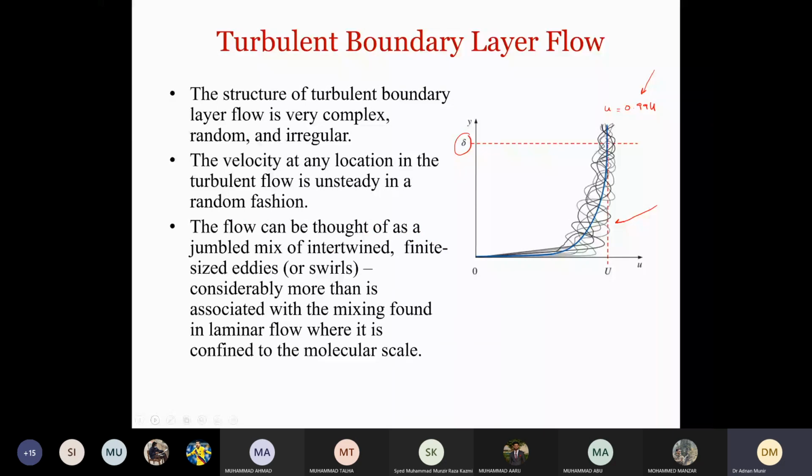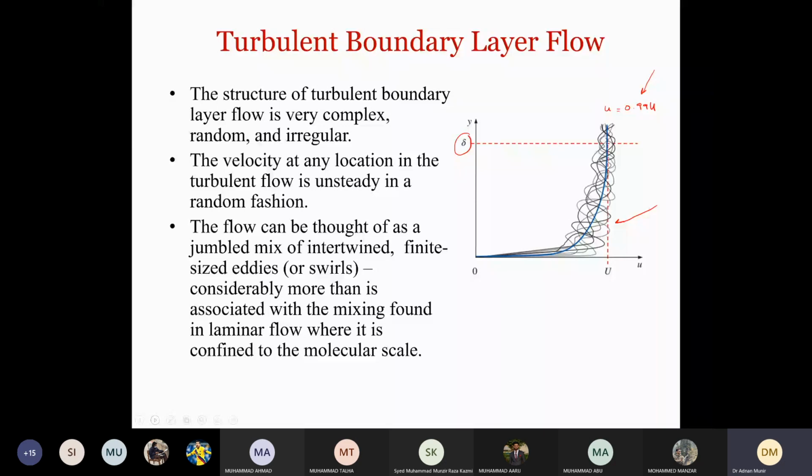We discussed in the last chapter 6 that vortices, eddies, and swirls are all the same thing, and they represent the spinning of the flow. So the flow can be thought of as a jumbled mix of intertwined finite-sized eddies or swirls, considerably more than is associated with the mixing found in laminar flow, where it is confined to the molecular scale.